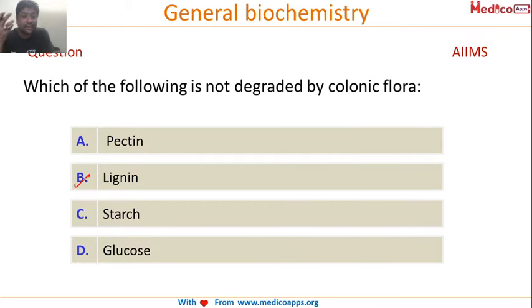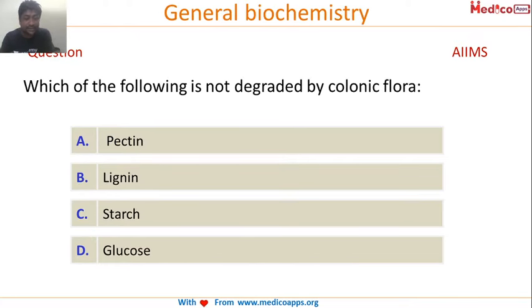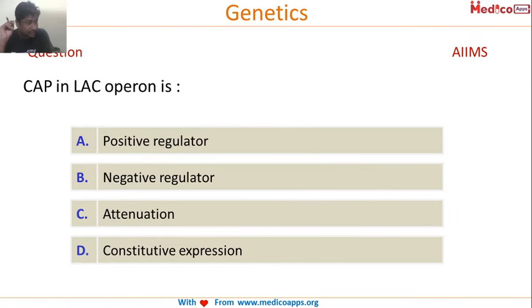Lignin is very different from all the others. These are all dietary fibers basically, starch, pectin, but lignin is very different. It is neither digested nor degraded. So the correct answer here is lignin. Starch can be degraded by colonic bacteria.